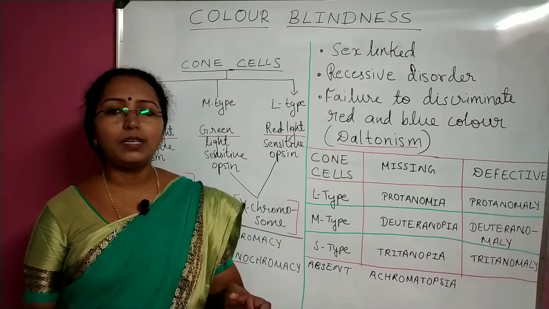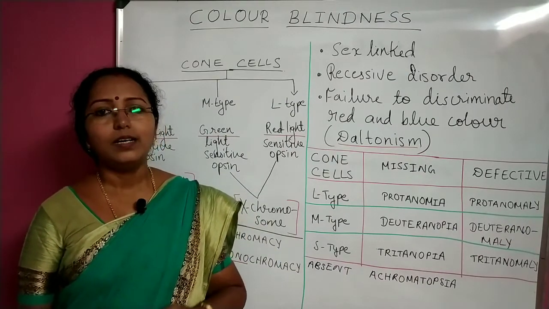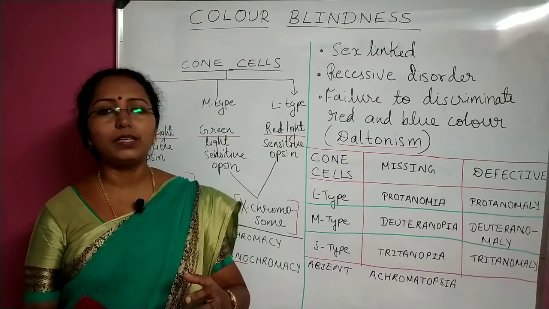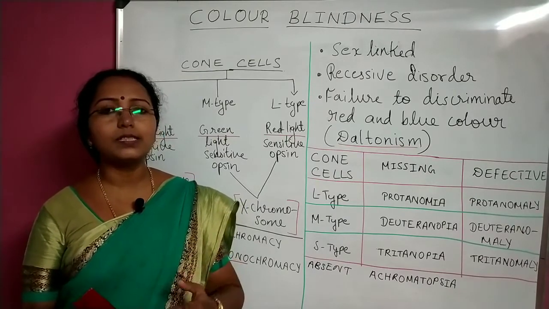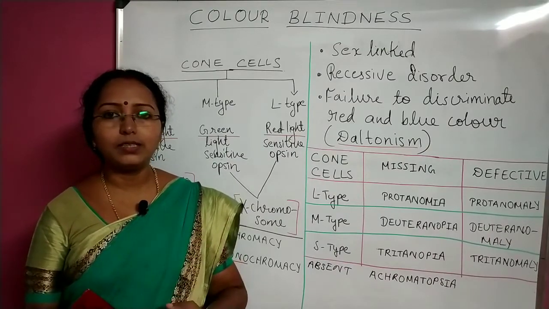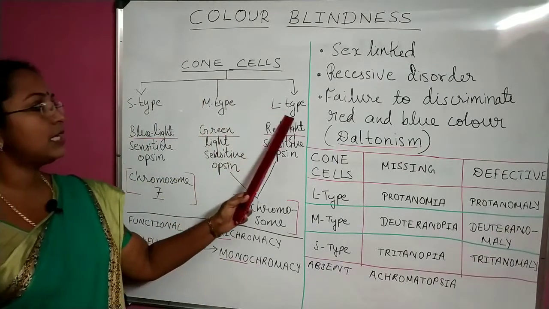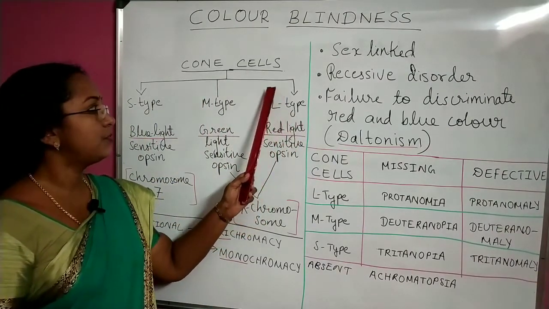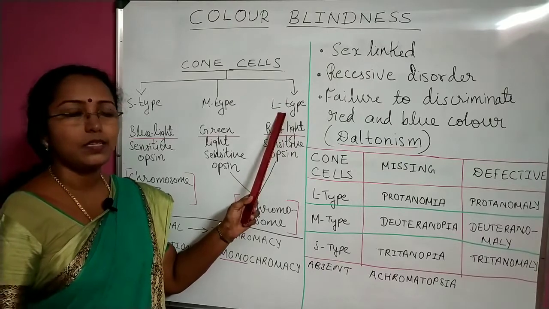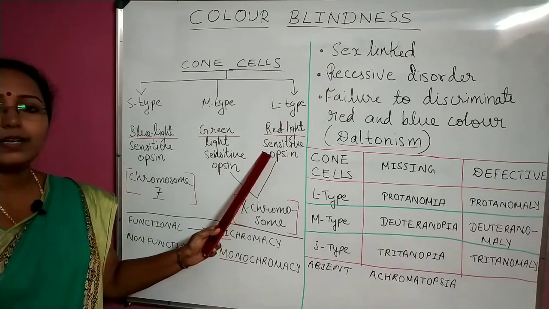You know the primary colors red, blue and green have different wavelength ranges. Red has the longest wavelength, and so the cone cells which are sensitive to the longest wavelength are called L-type. Here L refers to long waves. So what do L-type cone cells do? They are sensitive to red light.